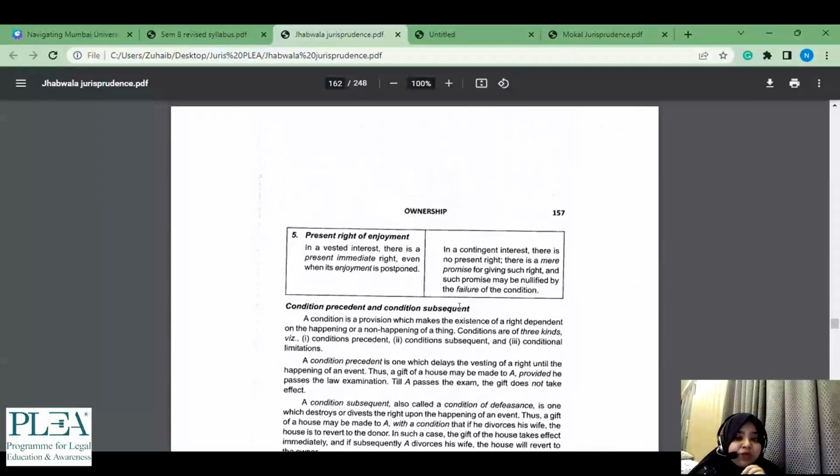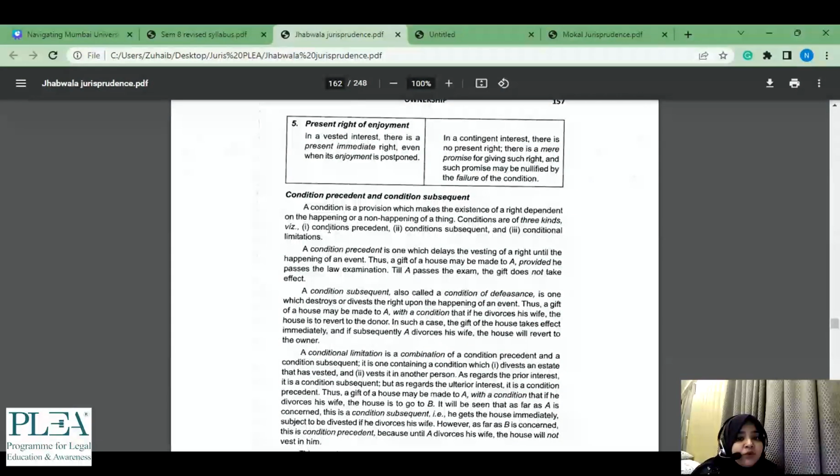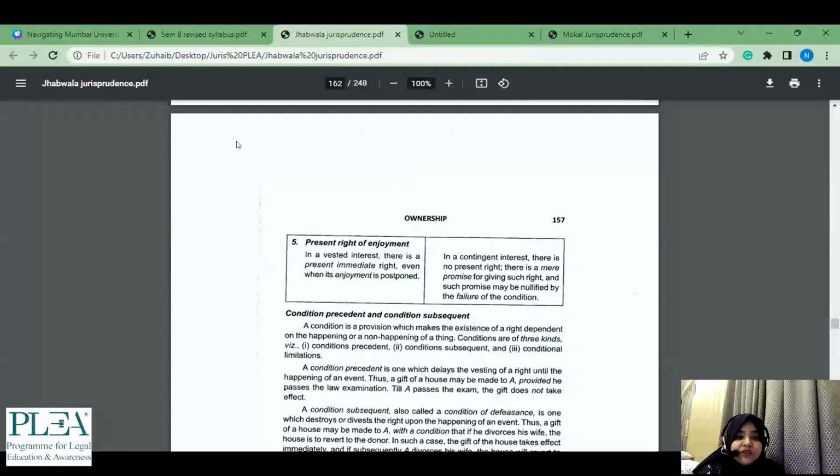Now at least we know कि भाई ownership के अंदर ये condition precedent and condition subsequent आता है. This is again an important topic कि हम लोग को distinguish between में पूछा गया था precedent and subsequent. So here, because it was an easy topic and it is easy to distinguish between, you can go ahead with the table format. There is no this thing has to, or otherwise see the better way would be for things which are like only presentation wise, जैसे कि distinguish between को कैसे attempt करना है.